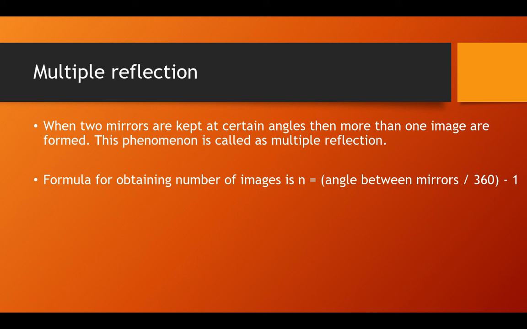The formula for calculating the number of images formed due to multiple reflection is n equals 360 divided by theta, minus 1, where theta is the angle between the mirrors and n is the number of images. So whatever angle we have taken between the two mirrors, we divide 360 by it, and then subtract 1 from the answer, and the result is the number of images.